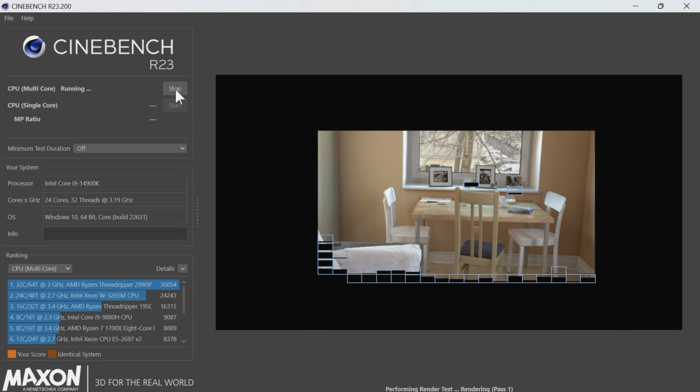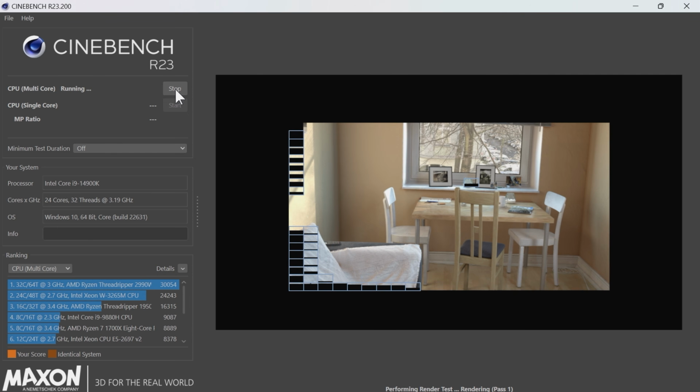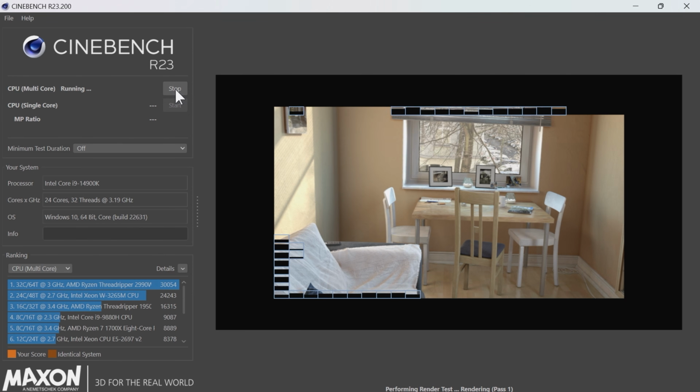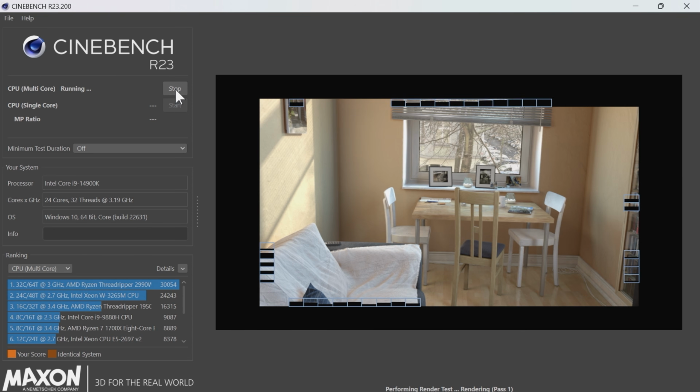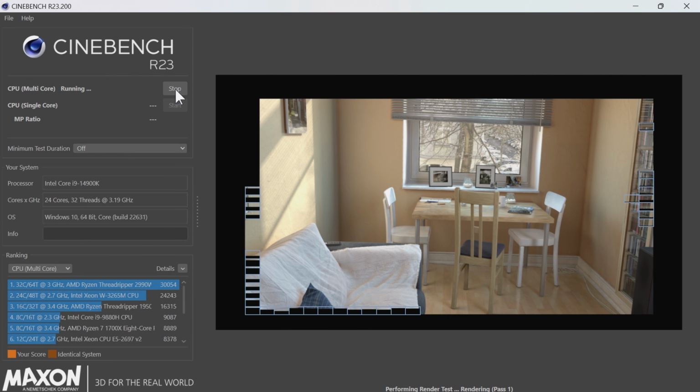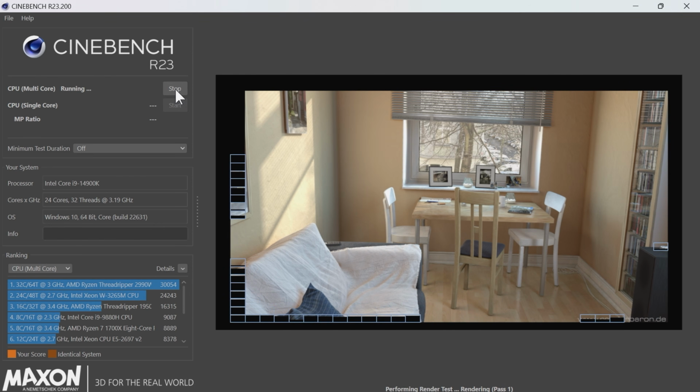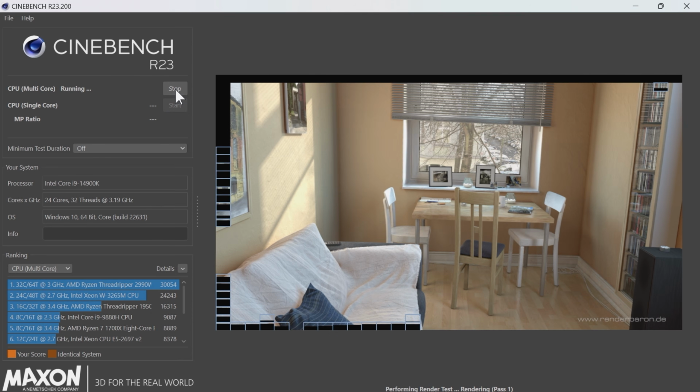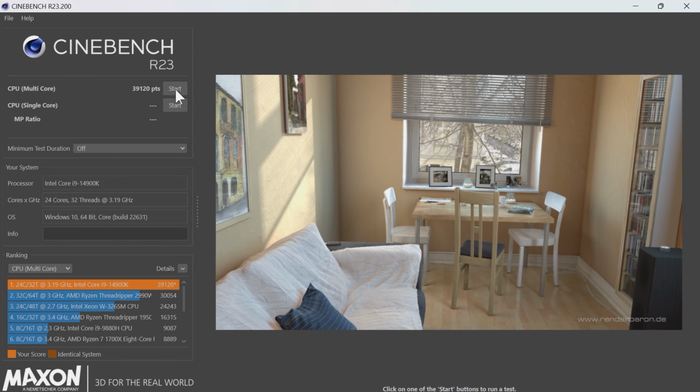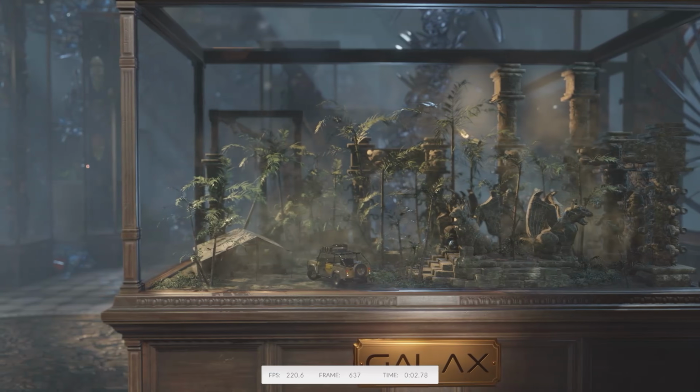Now we're going to run Cinebench R23, and we are going to see what the outcome would be on this 55 all cores. Based on previous outcomes, I would say it will be around 39,000, and this is based purely on the fact that I'm running the OBS software in the background to capture this video. So the outcome is not a bad estimate: it's 39,120, as we would expect.